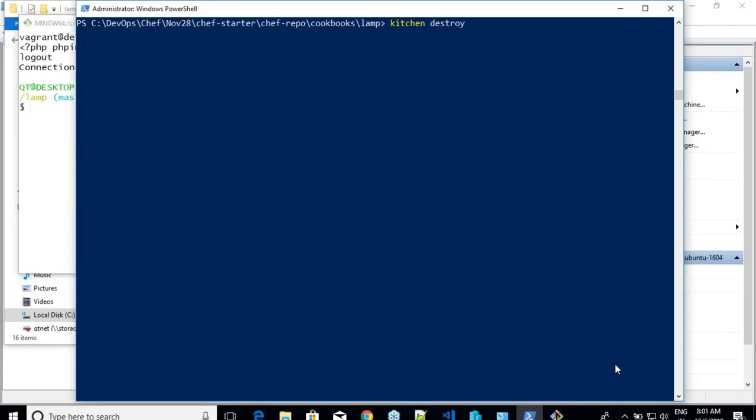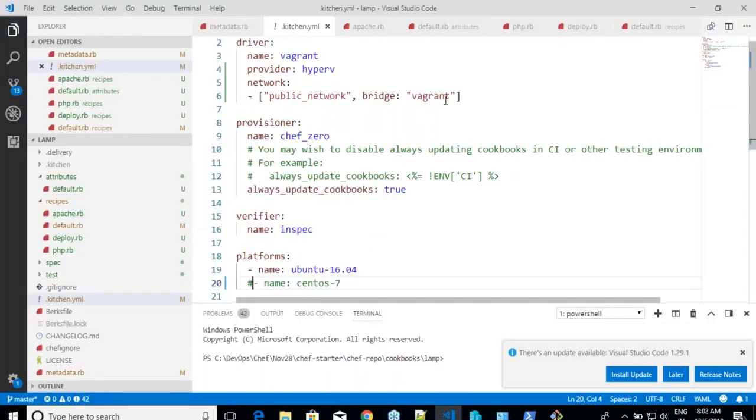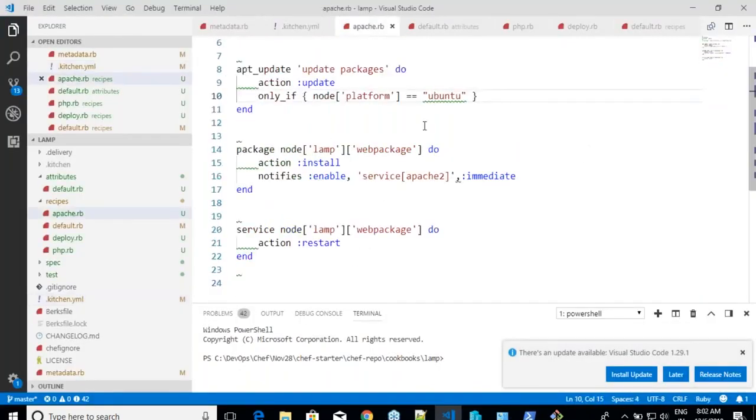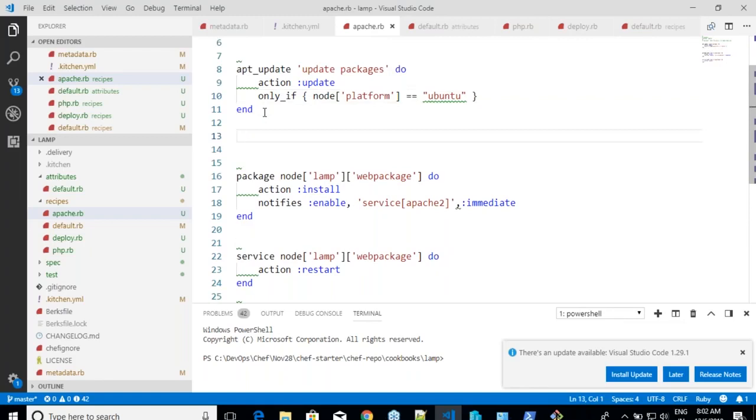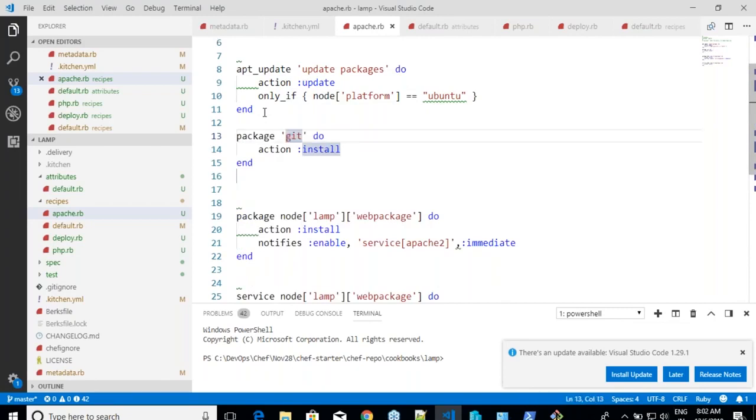Or when you have this, let us assume that you have made some changes to your cookbook. Now you go into apache.rb, and let us assume that you are making some change. Let us assume that I want to install Git in both the machines for some reason. So I'll just say package git. I'll remove this because it has nothing to do with LAMP. We have made some change.